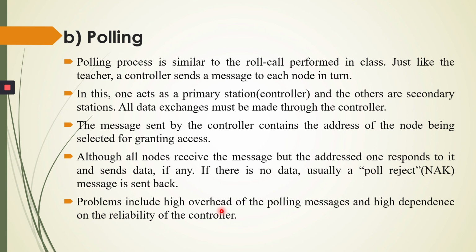Okay, so when a teacher is taking the attendance, they call the roll number, and according to the roll number every student marks themselves present or absent. Like this, the controller sends a message to each node. One acts as a primary station, the controller or teacher we can say, and the others are secondary stations. So the teacher is a primary station and students are the secondary stations. The teacher calls the roll numbers, and according to the roll number students give the answer.